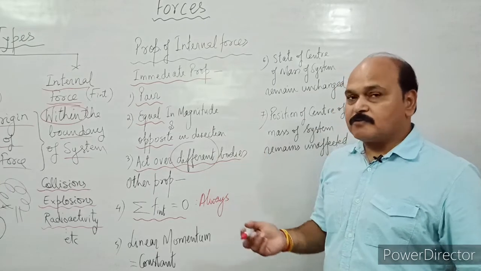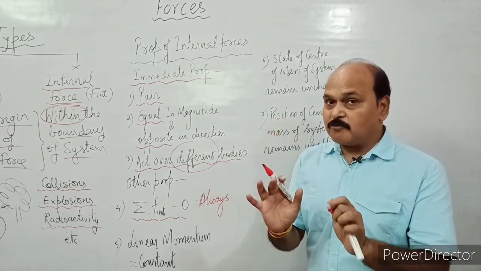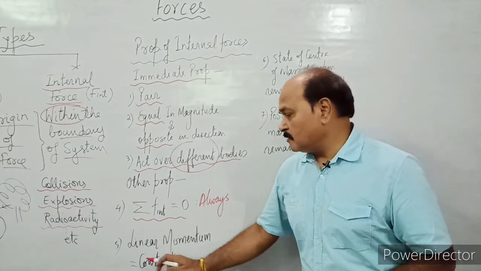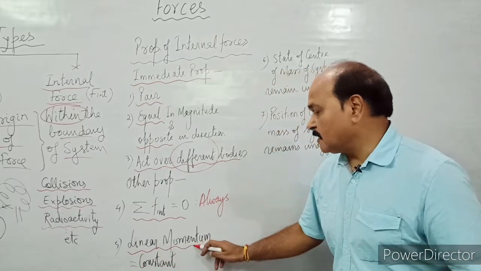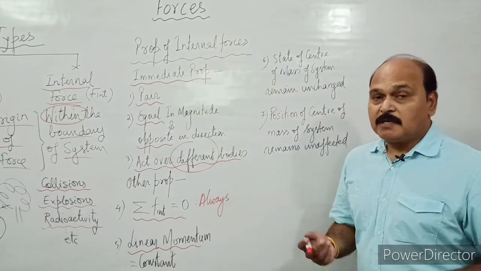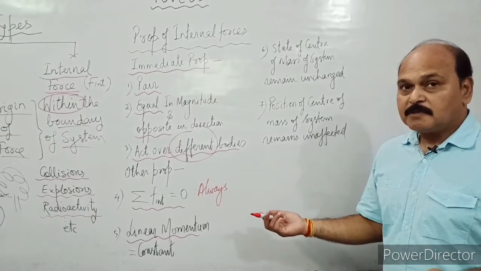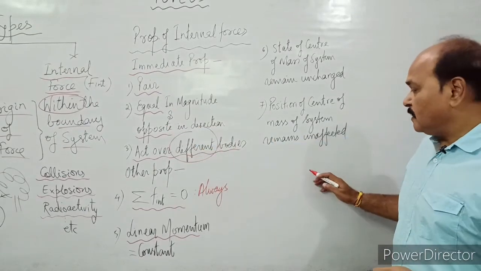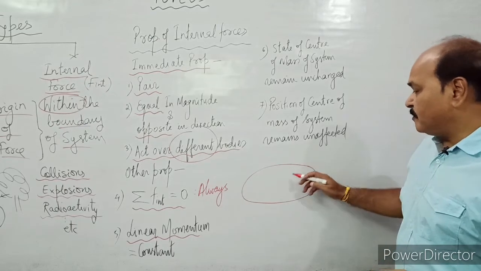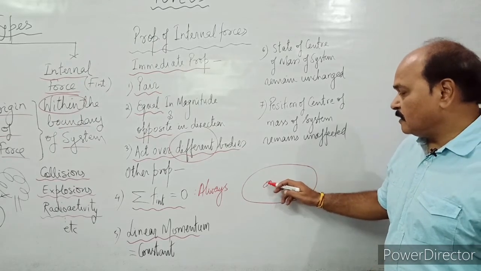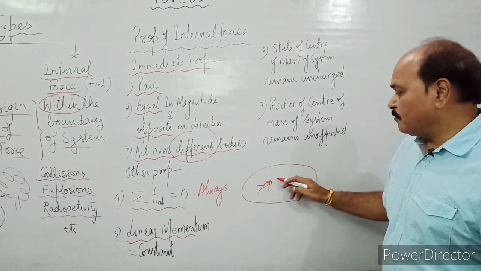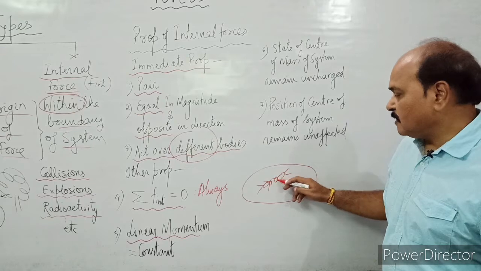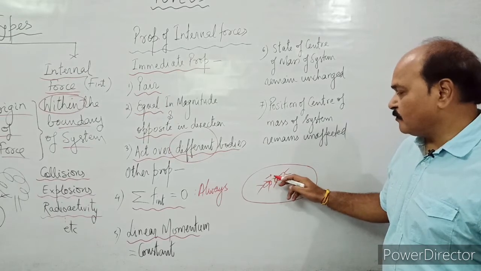Well, due to internal forces, there is no effect over the linear momentum of the system. Like the example of the lake we have just studied, if there are two persons in the lake and they are pushing each other with certain force.